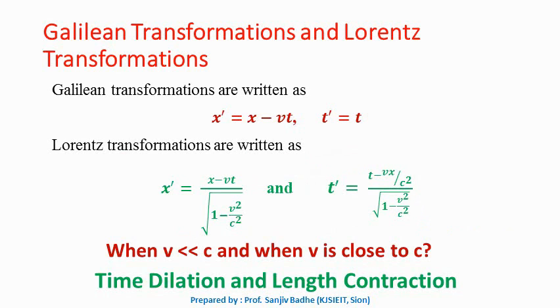So for lower speeds, Galilean transformations are still okay, but when we go for the speeds comparable to velocity of light, that is when v is very close to c, then Galilean transformations are not applicable and we will have to consider Lorentz transformations. These Lorentz transformations give rise to two important phenomena, time dilation and length contraction. So let us discuss these two phenomena, time dilation and length contraction, one by one.